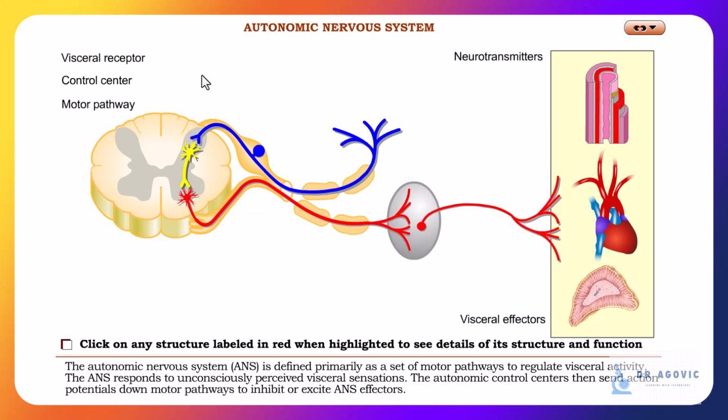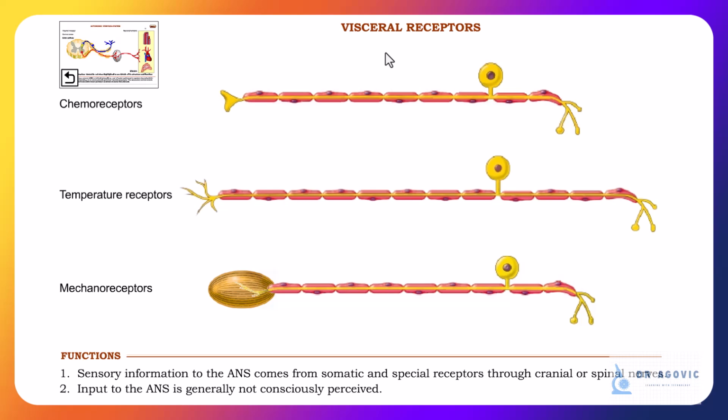Finally, let's take a look at the visceral receptors. Sensory information to the ANS comes from somatic and spatial receptors throughout the cranial or spinal nerves. Input to ANS is generally not consciously perceived. There are several types of visceral receptors, and here are three main categories.